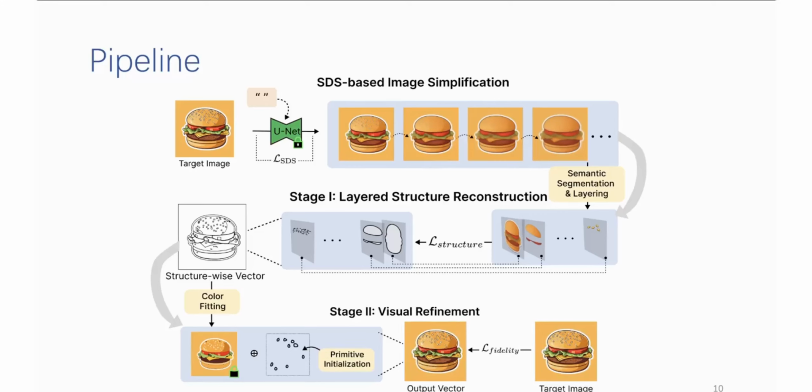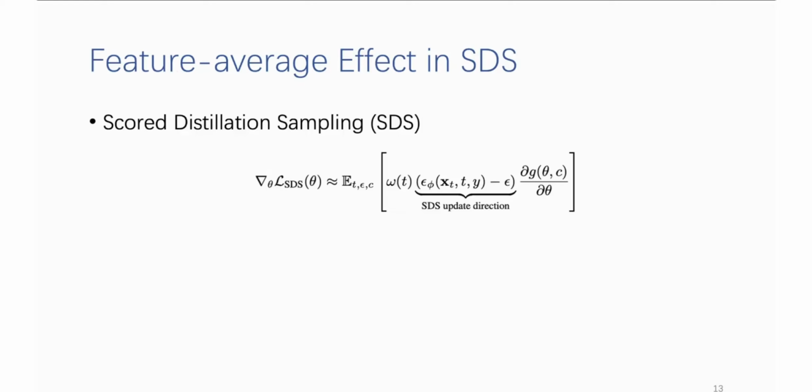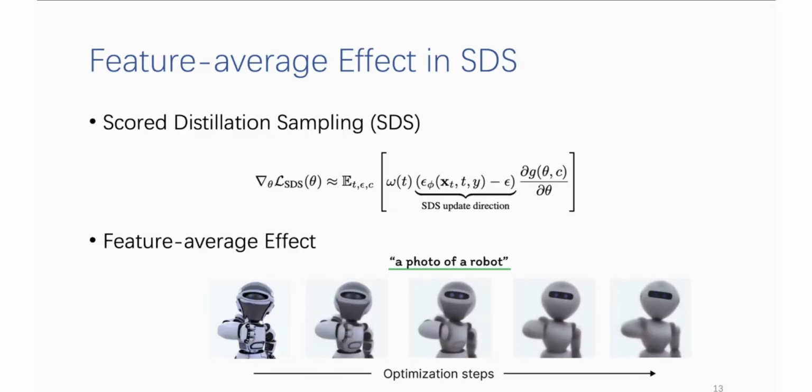We utilize the feature averaging effect in SDS. In a general SDS image model, as the optimization steps increase, the image becomes blurred and the features averaged. That is because the SDS update direction is pretty sensitive to the input text condition.